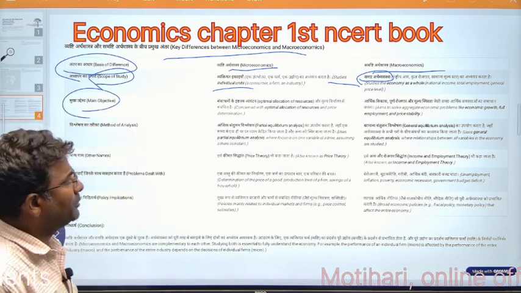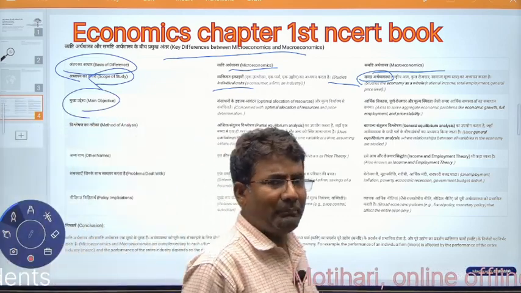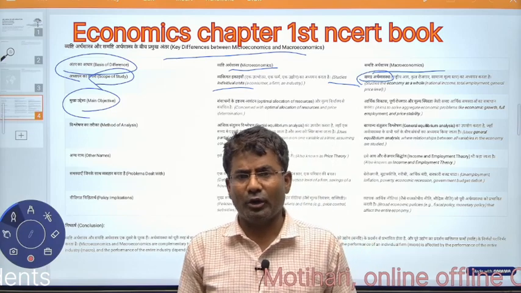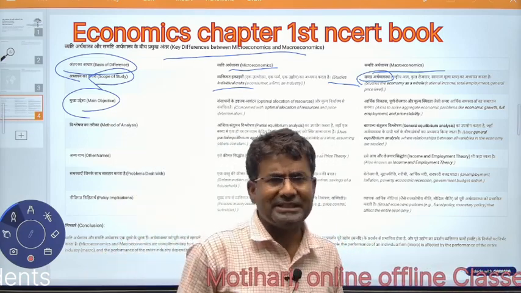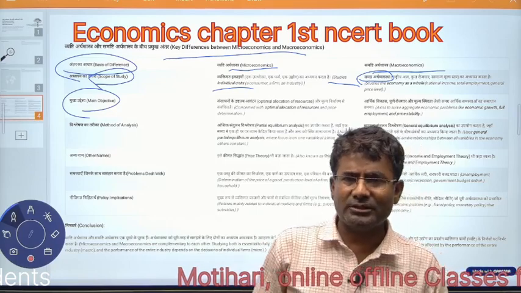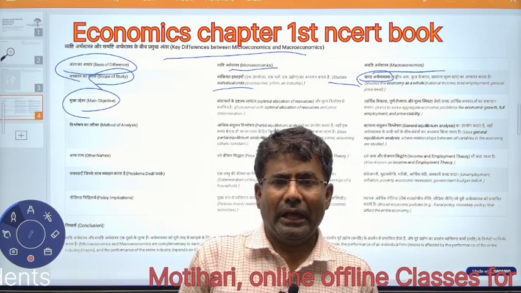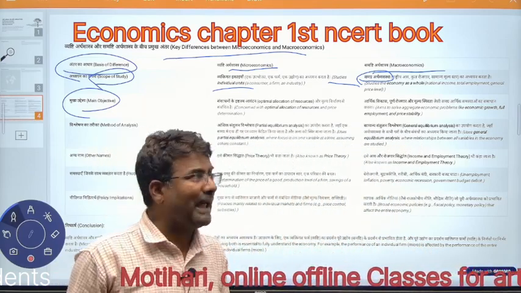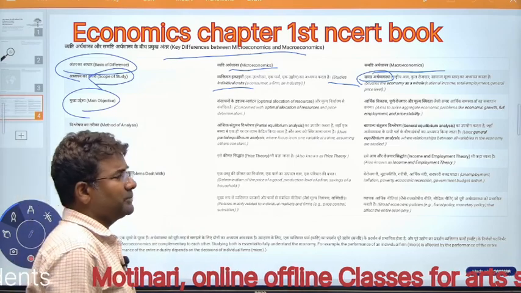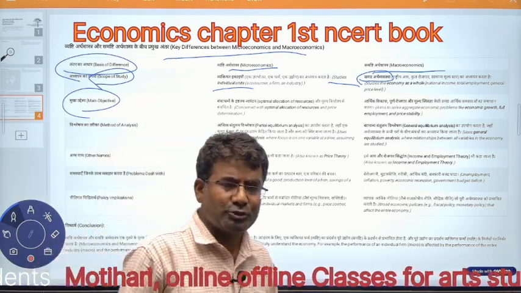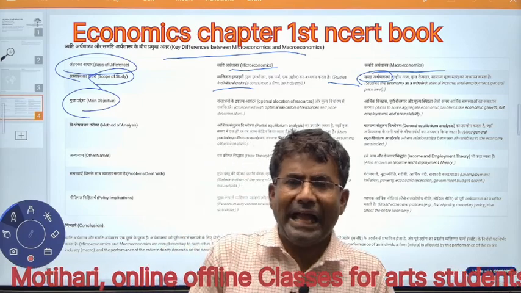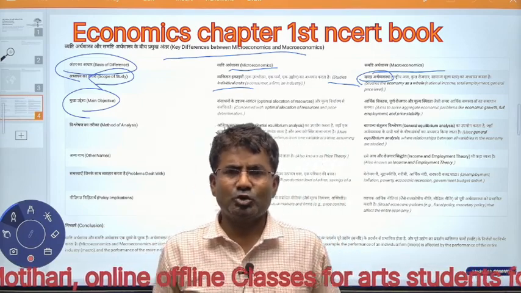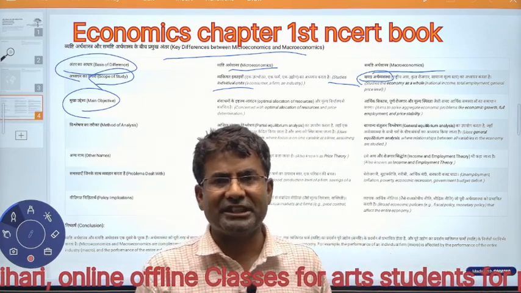Next is the main objective. What are the objectives behind microeconomics and macroeconomics? In microeconomics, the main thing is how to maintain price, demand and supply on an individual basis, meaning allocation of resources, so that our resources are distributed at different levels and we can get maximum satisfaction.